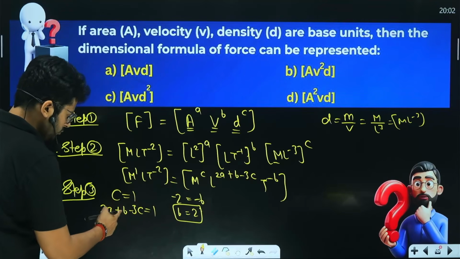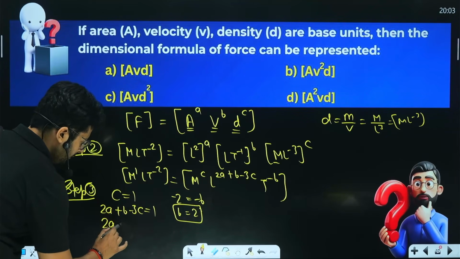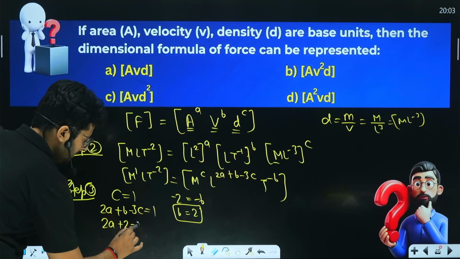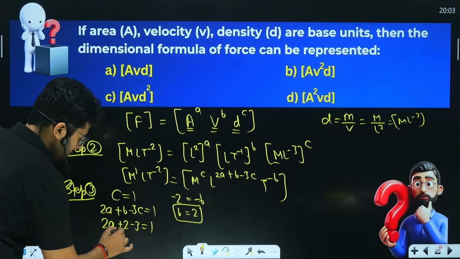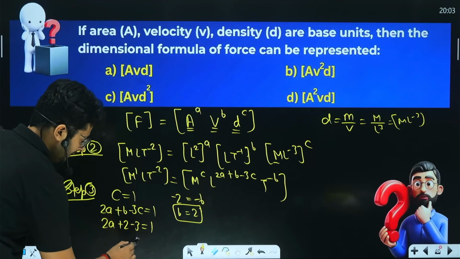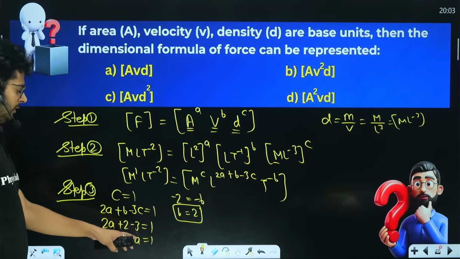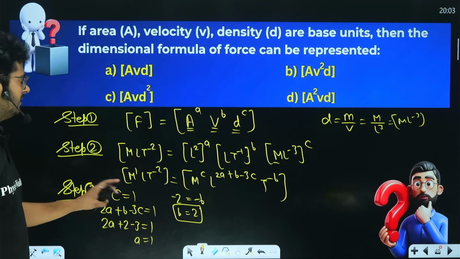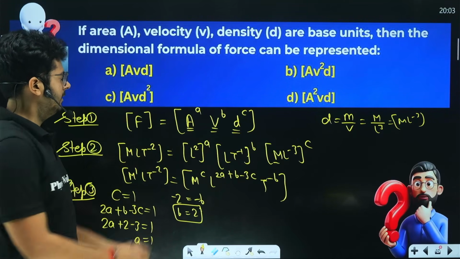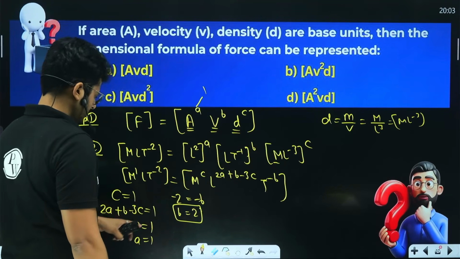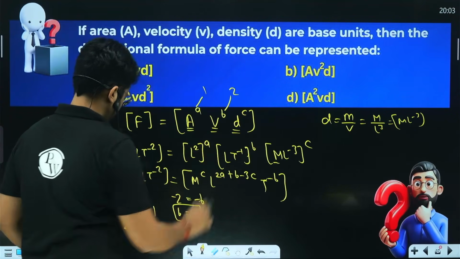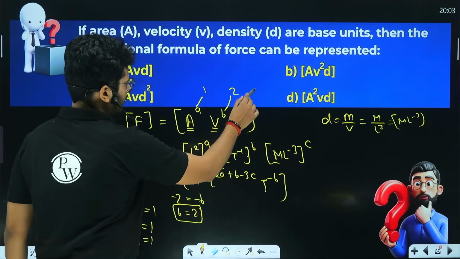C is 1, B is 2, just put the values over here: 2A plus 2 minus 3 equals 1, so the minus 1 will go on the other side, so A will become 1, right? So now you know the value of A is 1, B is 2, C is 1, right? Just put the values over here. A is 1, B is 2, and C is 1, right?